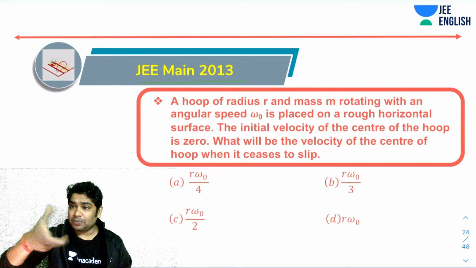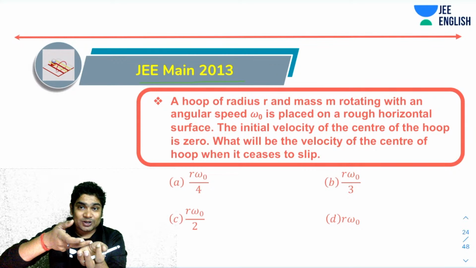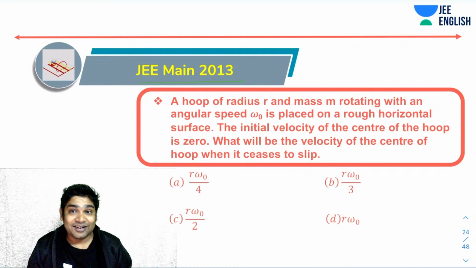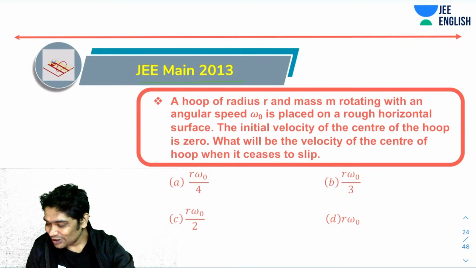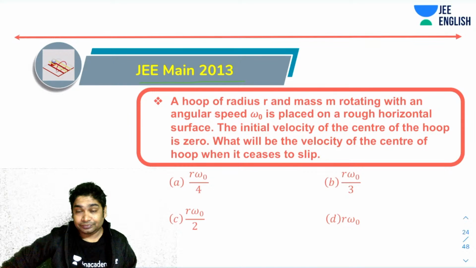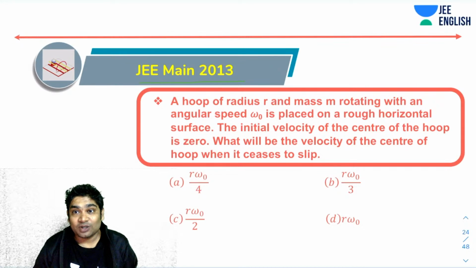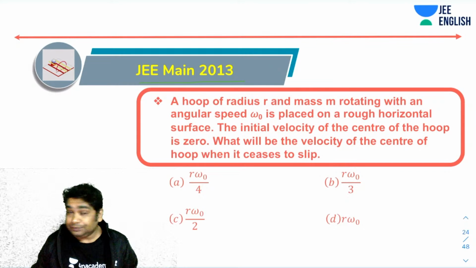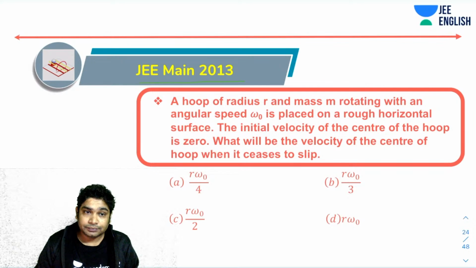So usually you're just spinning a hoop and you place it on a rough horizontal surface. So it will skid for a while and then it will start to perform pure rolling, right? What will be the velocity of the center of the hoop when it ceases to slip? That is what you have to find. Okay. Try this. What do you think it's going to be? Think about this.